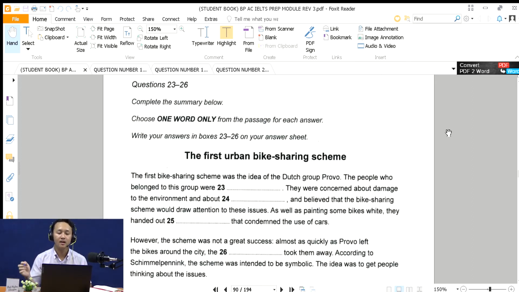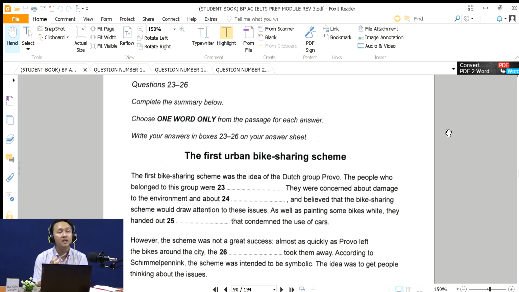But as usual, I will give you an example of how to do one number, and then you have to do the rest of the numbers by yourself. Okay. Now, here's the thing. Questions 23 until 26 are what we call summary completion. It's different from note completion or table completion.